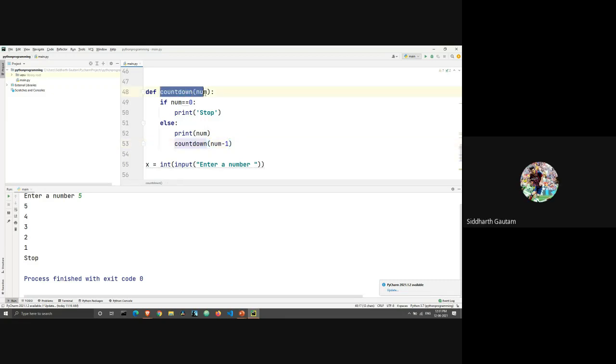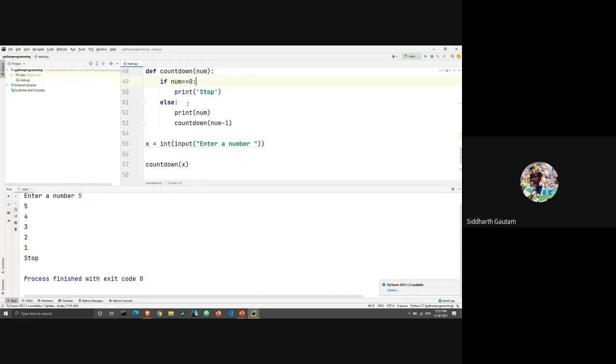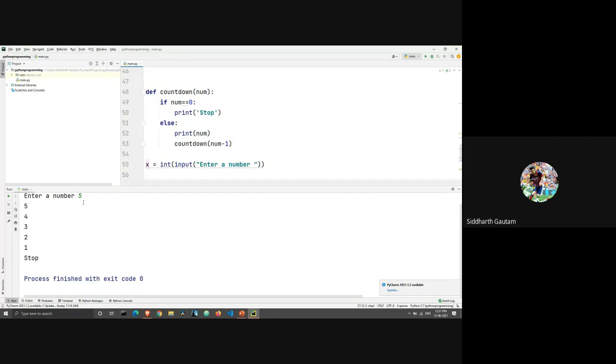I have this countdown of num, right? And the value of num is equal to the value of x, and x is 5, right? I've entered the value of 5. What's happening here is I'm executing the function countdown using the value of 5. Is 5 equal to 0? 5 is not equal to 0, right? Which means this if statement will not get executed, which means this else statement will get executed.